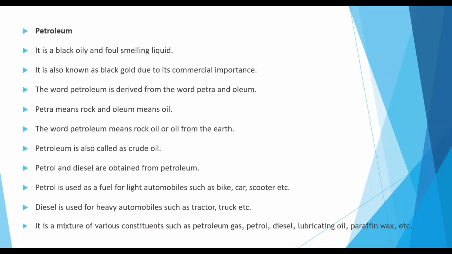Petrol and diesel are obtained from petroleum. Petrol is used as a fuel for light automobiles such as bike, car, scooter, etc. Diesel is used for heavy automobiles such as tractor, truck, etc. Petroleum is a mixture of various constituents such as petroleum gas, petrol, diesel, lubricating oil, paraffin wax, etc.